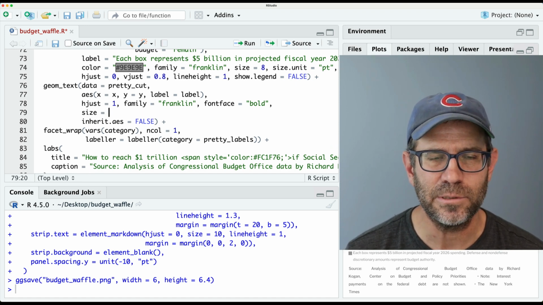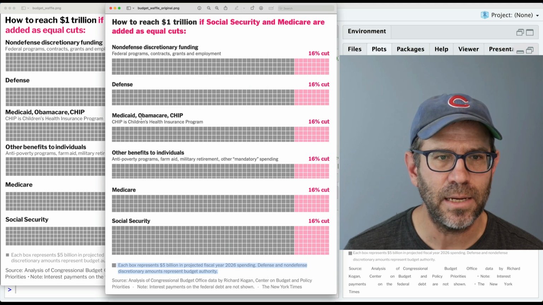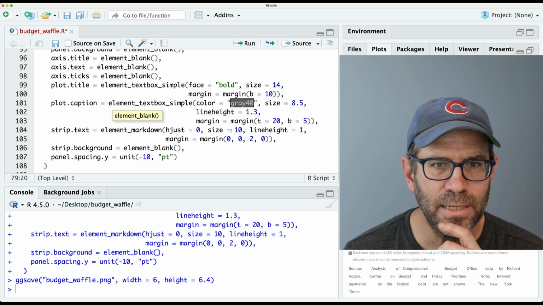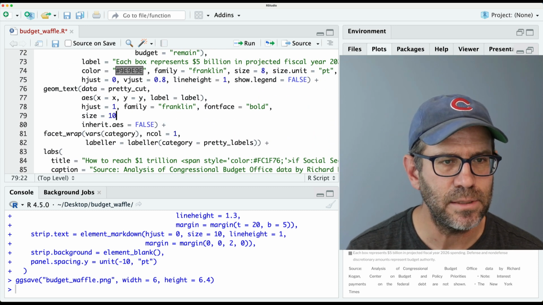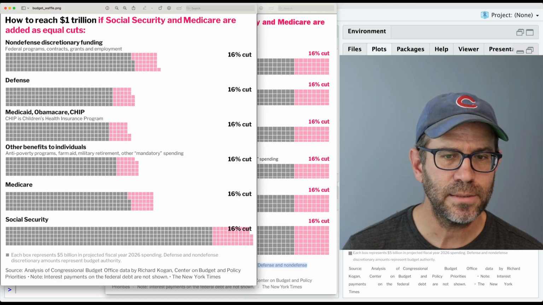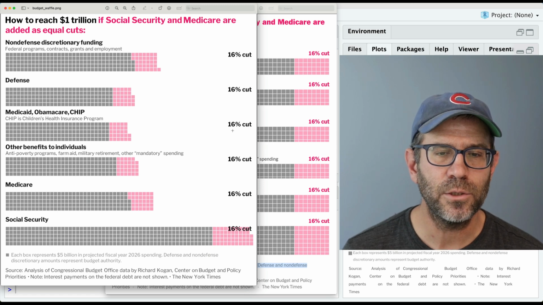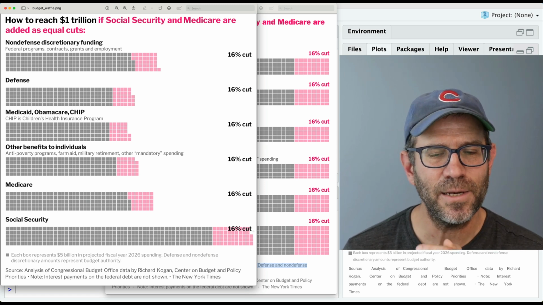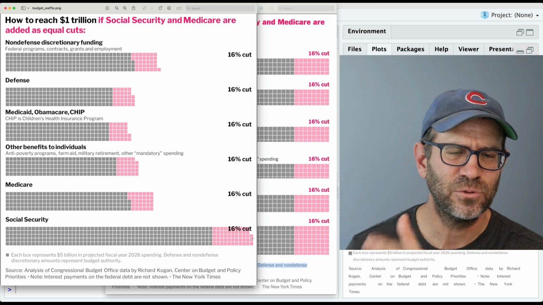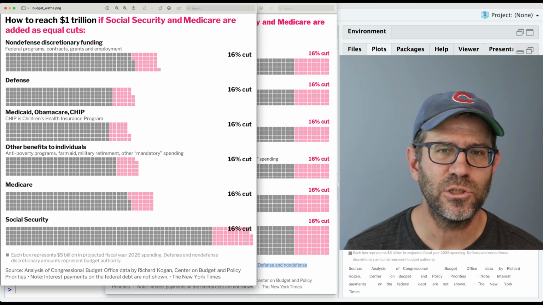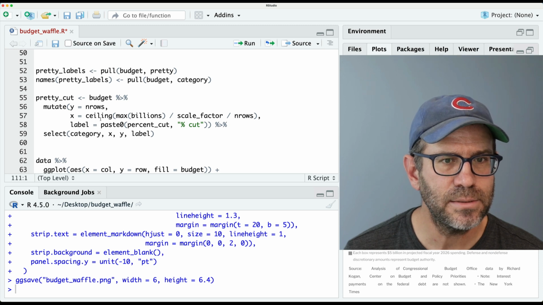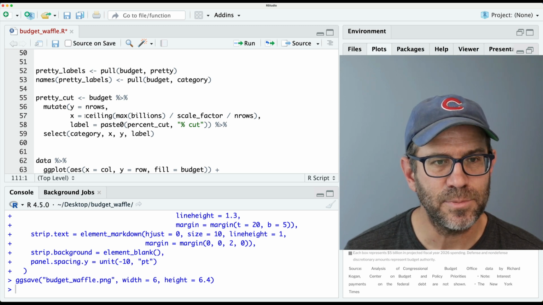And then we'll do size equals, let's go ahead and make it the same size as the title for the strip. And so what was that value? So strip text size 10. So we'll do size equals 10, size.unit equals PT. And so there is my text, good. Now what we want to do is I think we also want to move it to the right a bit, because if I had to guess, this square is centered at 20 or whatever it is. And so it needs to be over just a smidge, maybe like 20.25. And so we can come back up to pretty cut, and that's going to be the X position, right?